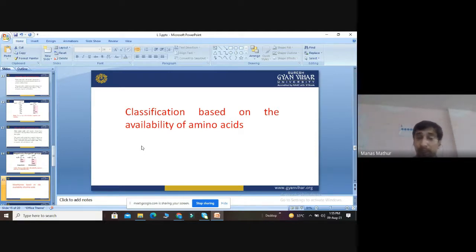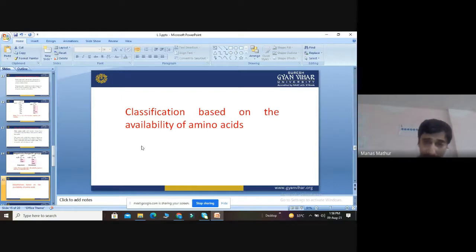Now we will describe amino acids based on availability. The next criterion is based on the availability of amino acids. I told you that there are a lot of criteria for the classification of amino acids.